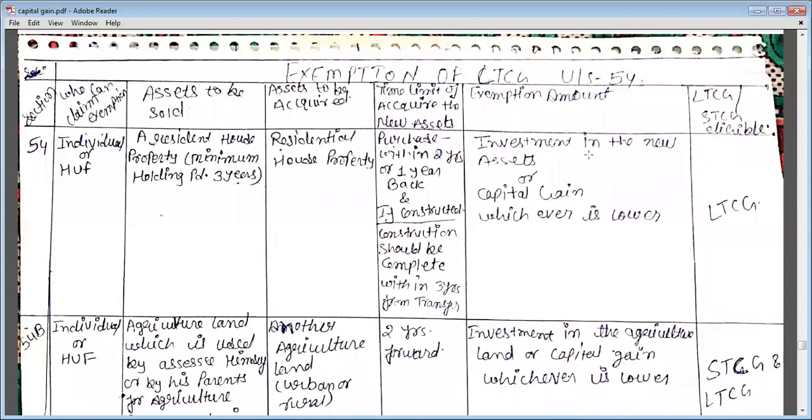ओके, so first section is section 54. Section 54 is applicable on individual or HUF. अब section 54 क्या कहता है कि अगर if a residential house property, minimum holding period is 3 years, if any residential house property which minimum holding period is 3 years is sold. अगर कोई residential house property अगर आप बेचते हैं और उसके बदले में, उसके एक्सचेंज में आप कोई रेजिडेंशियल हाउस प्रॉपर्टी ही परचेज कर लेते हैं, कितने टाइम में, purchase within 2 years and 1 year back, or if construction be completed within 3 years from transfer.